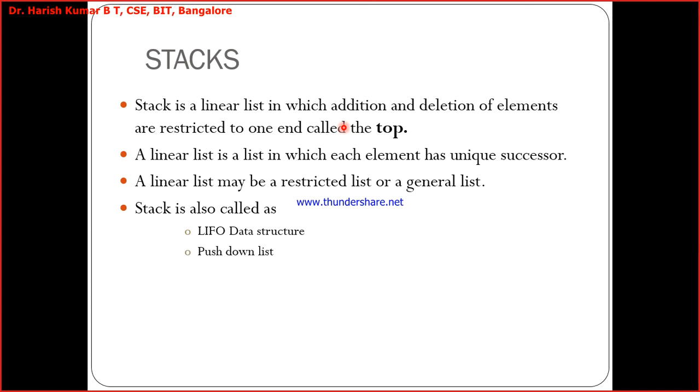And queue is also a restricted list. Why? Because addition can be done at the rear end of the queue, and deletions can be done from the front end of the queue. And there are other general lists also, where there are no restrictions on addition and deletion. Additions can be done in the middle, at the beginning, or at the end. So we call them a general list, and we'll be discussing that after the queues.